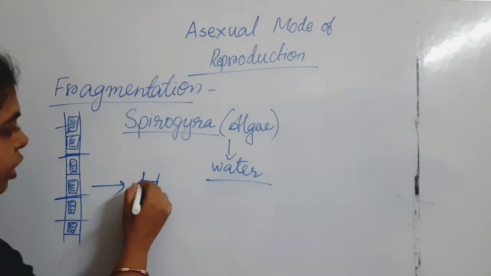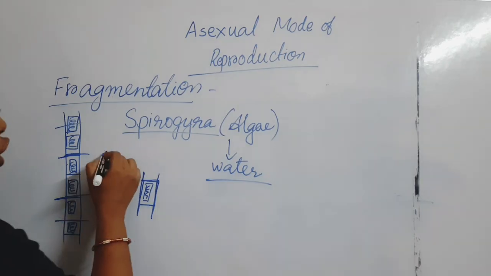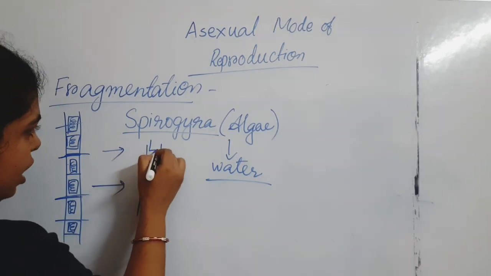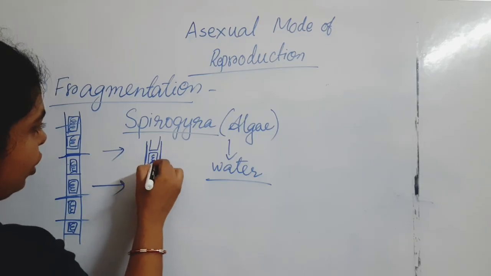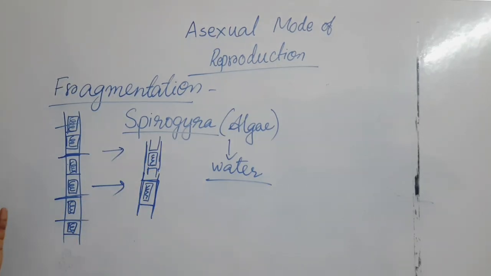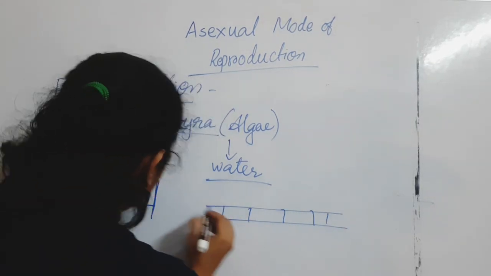each and every cell has the capacity to make a new cell, or create a new individual. This thing is known as a fragment. Fragment means small pieces. If you think of a long chain of Spirogyra, it breaks into small pieces.